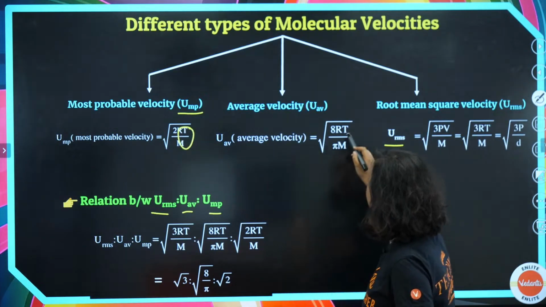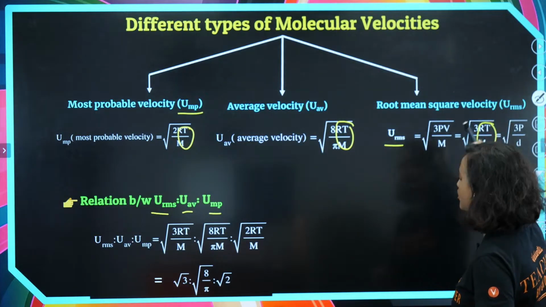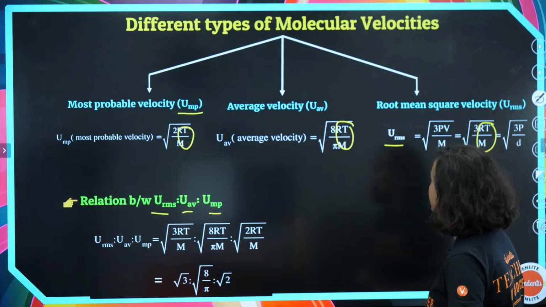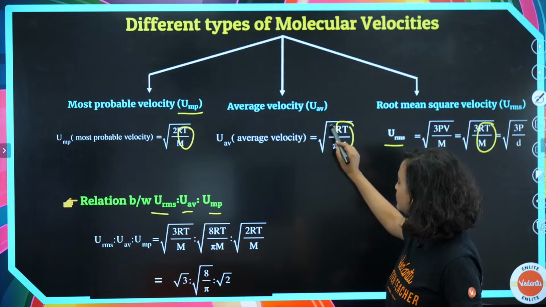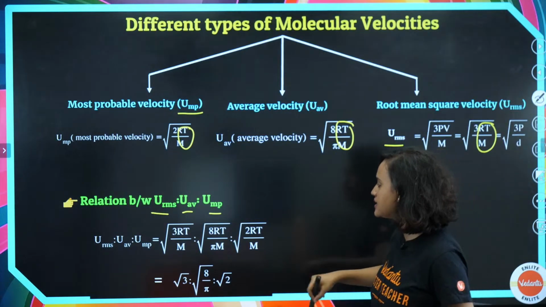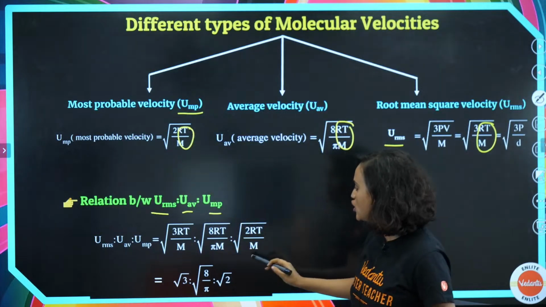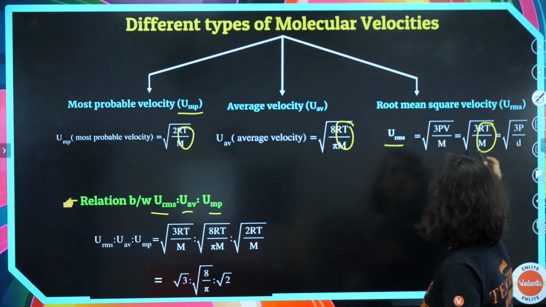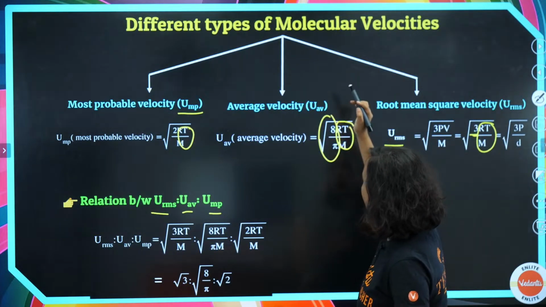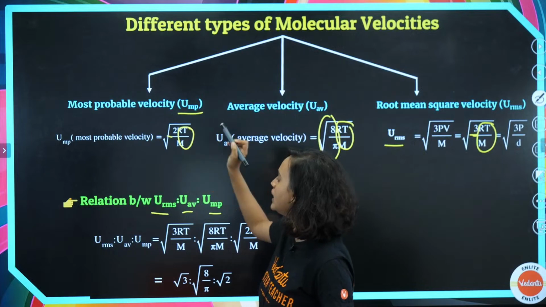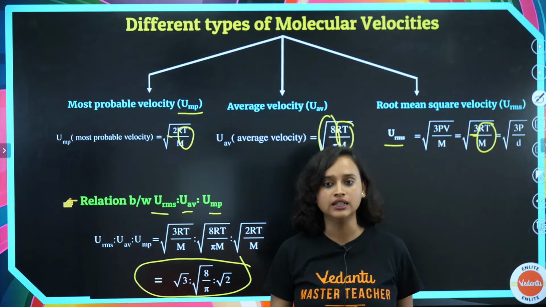So the factors are root over 3 for URMS, root over 8 by pi for UAV, and root over 2 for UMP. This is our relation.